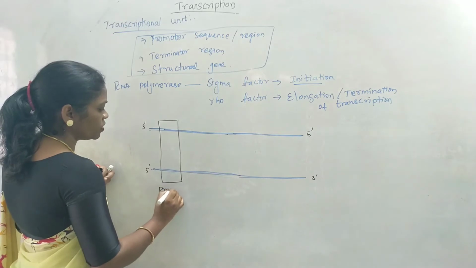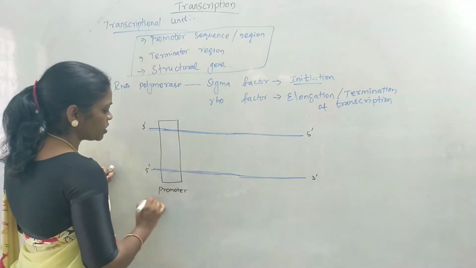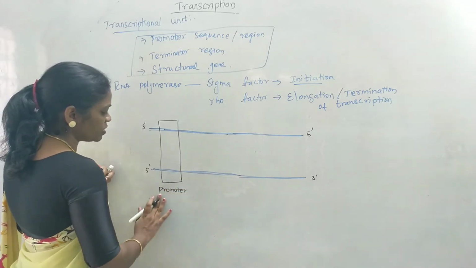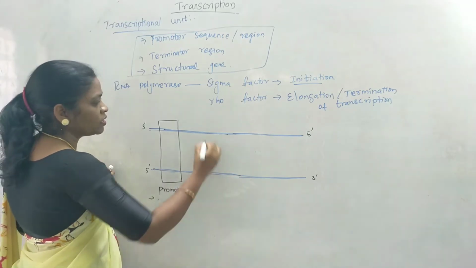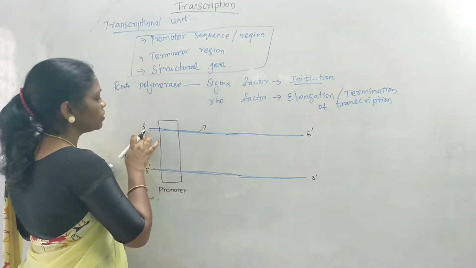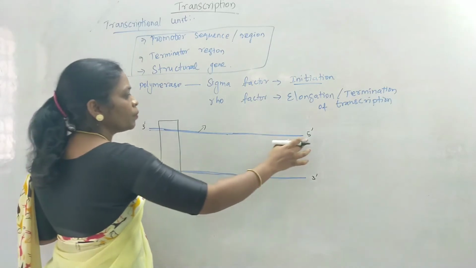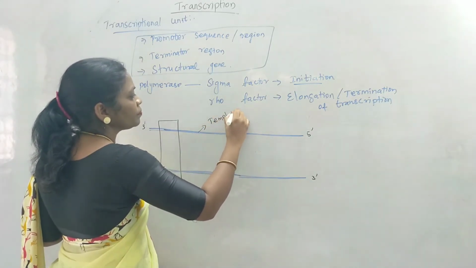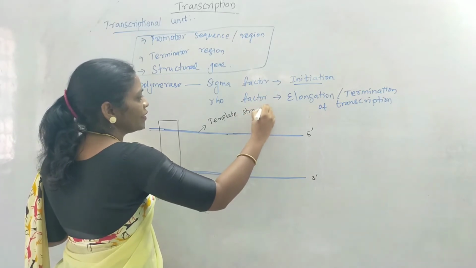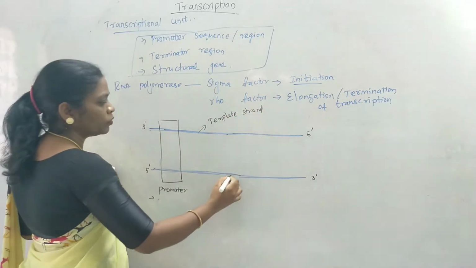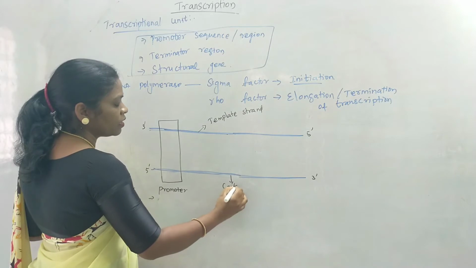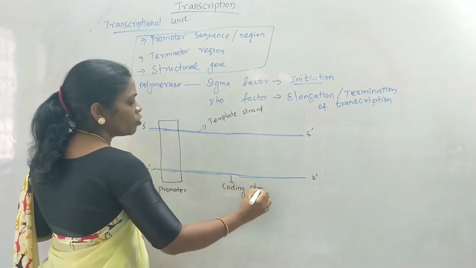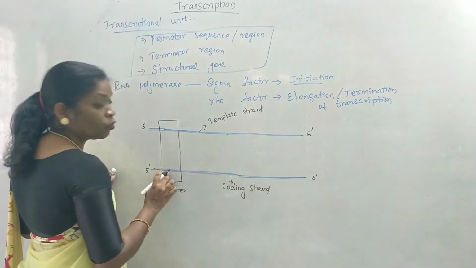This is known as the promoter region, which contains the promoter sequences. So this is present on this strand. As we all know, the strand which runs from 3' to 5' is known as template strand. The strand which runs from 5' to 3' is known as coding strand. You can find the promoter sequence attached with the coding strand.